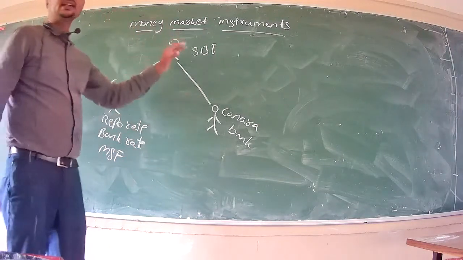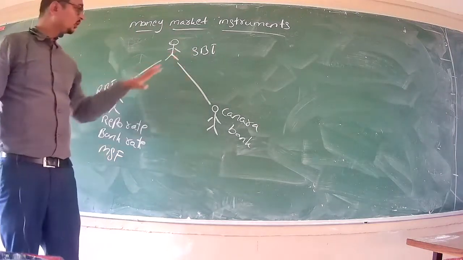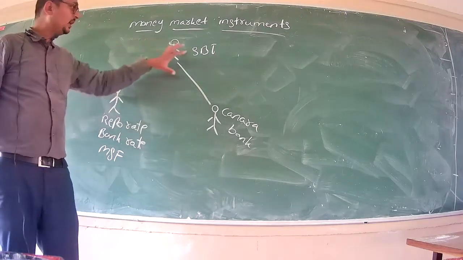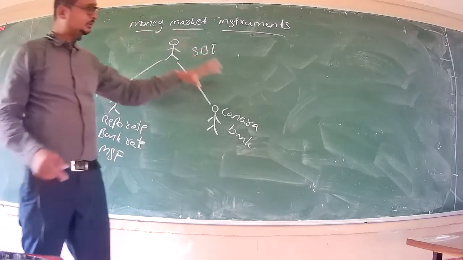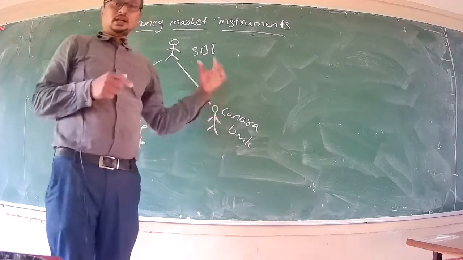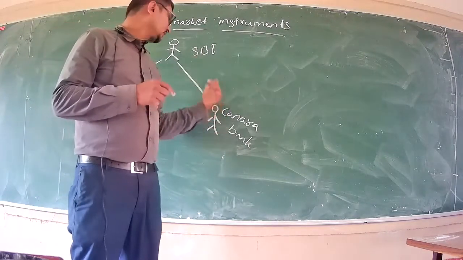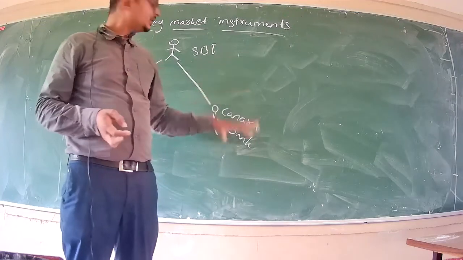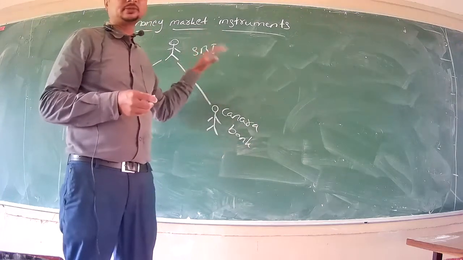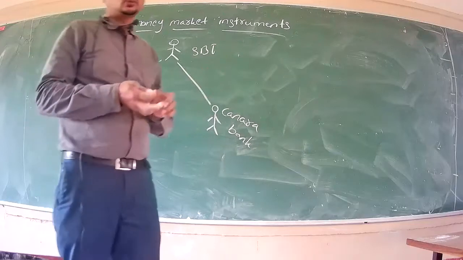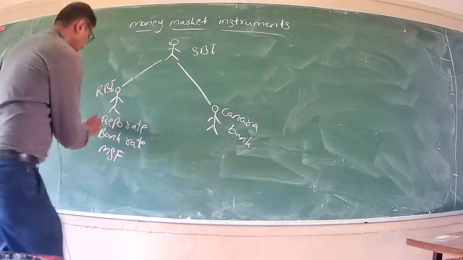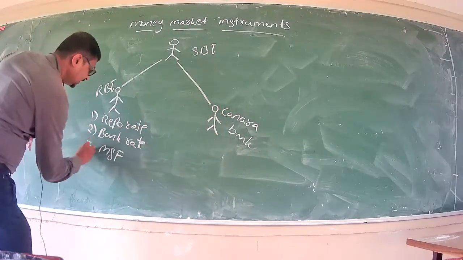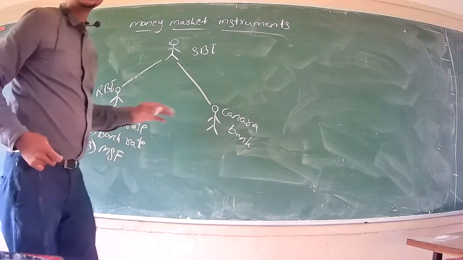Now, SBI needs further funds and it cannot go again to RBI. So what is SBI doing? SBI calls Canara Bank for a loan, and it asks Canara Bank, I need some money, right? Canara Bank grants the loan to SBI. Canara Bank says yes. Now, again, we have discussed these three types of money market instruments.